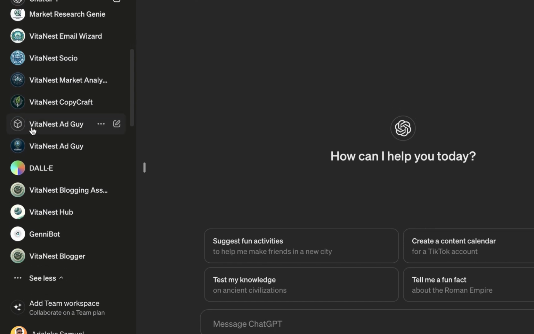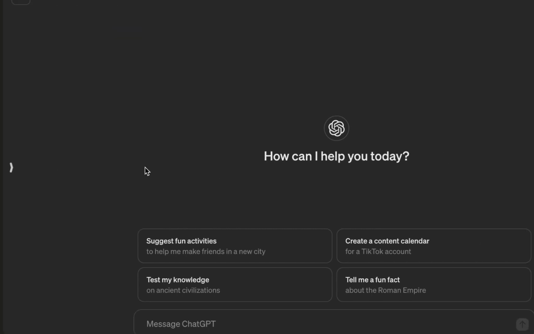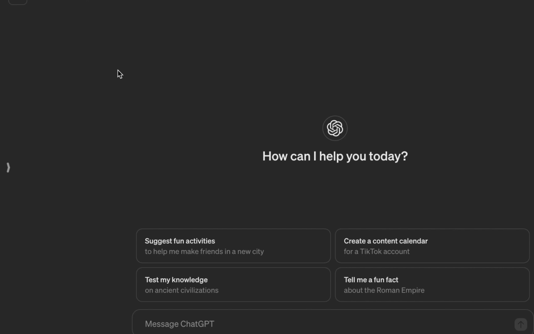So you can see I have different AI assistants or GPTs for VitalNest. We have Email Wizard for email marketing, Social for social media, Market Analyst for market analysis, Copycat for copywriting, Ad Guy for adverts, VitalNest Blogging Assistant for blogging, of course. We have Blogger, VitalNest Hub as the central knowledge hub for VitalNest as a business. So I actually went into details, and I also talk about how you can access this prompt. So if you have a business of yours, you can actually create custom AI assistant for your own business.